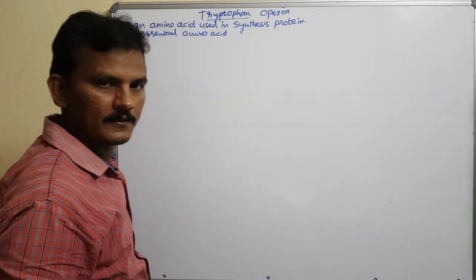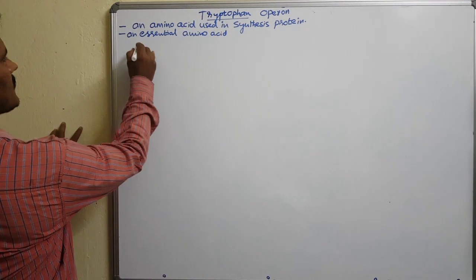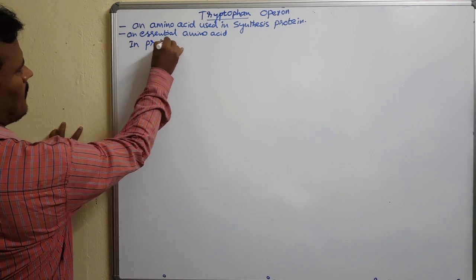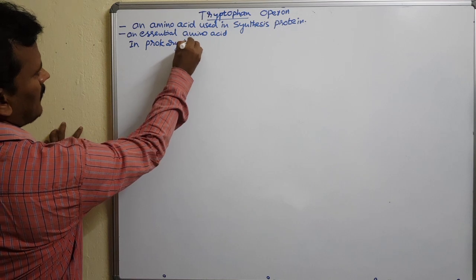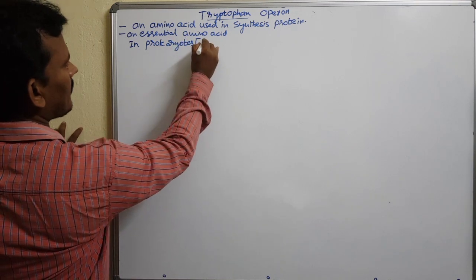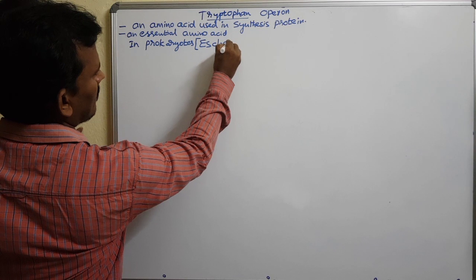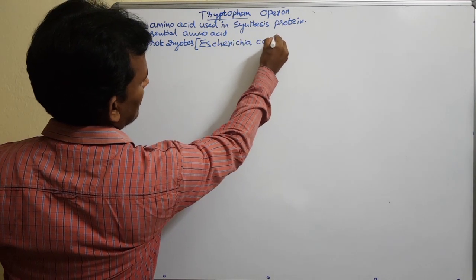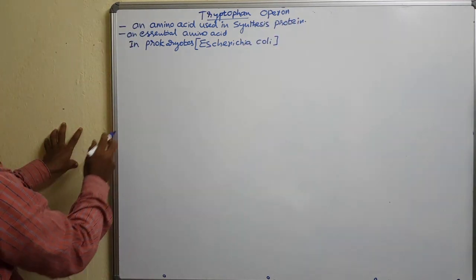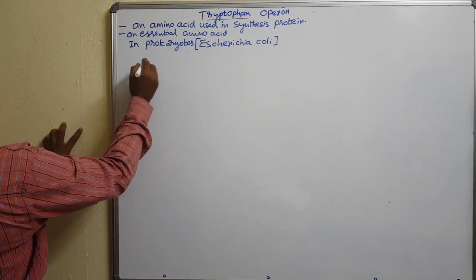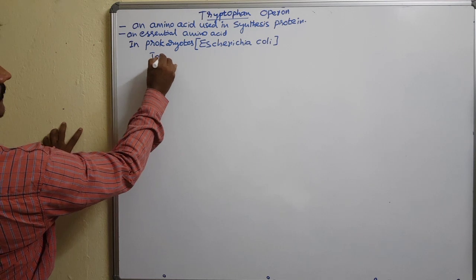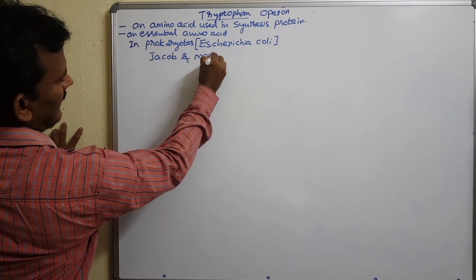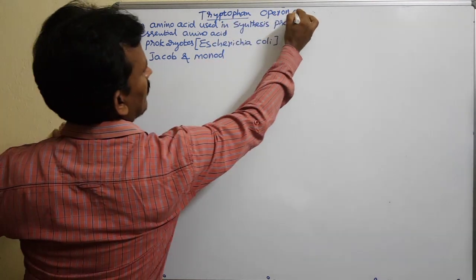Coming to the prokaryotic individuals, in prokaryotes, in E. coli, Escherichia coli, the scientists Jacob and Monod explained the tryptophan operon concept.